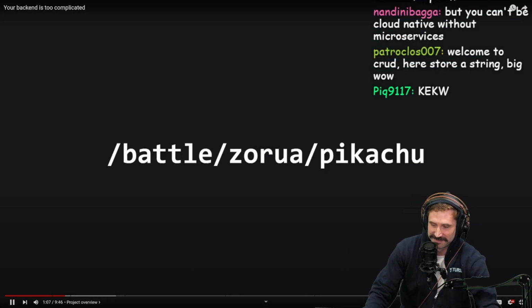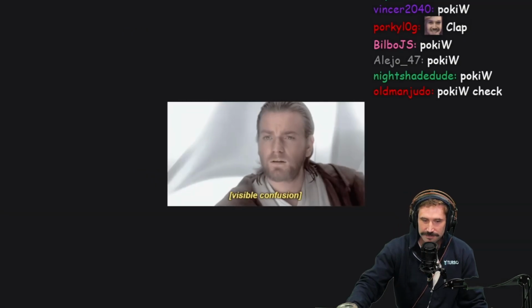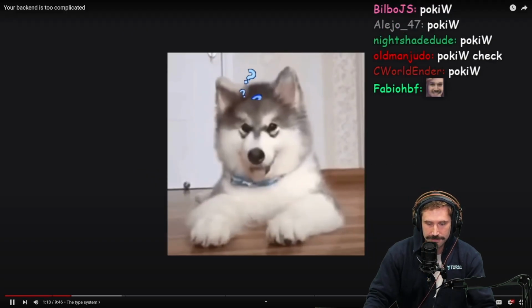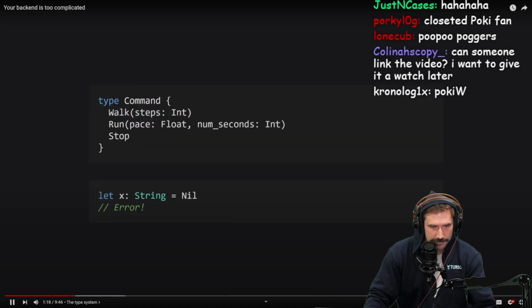The second is /battle, which takes the name of 2 Pokemon and simulates a battle between them. Okay, but I can do that in another language. What makes Gleam so special? Gleam has an incredible static type system. It's super simple, but it has proper sum types.